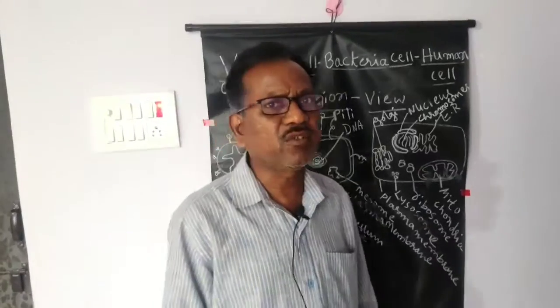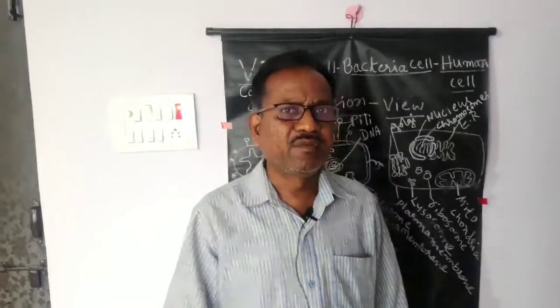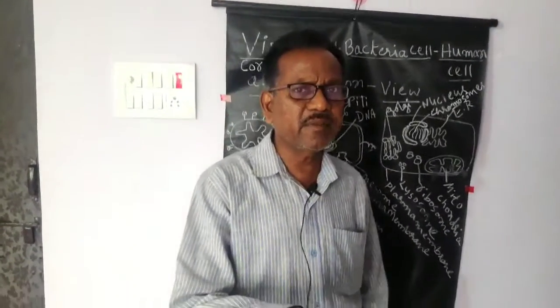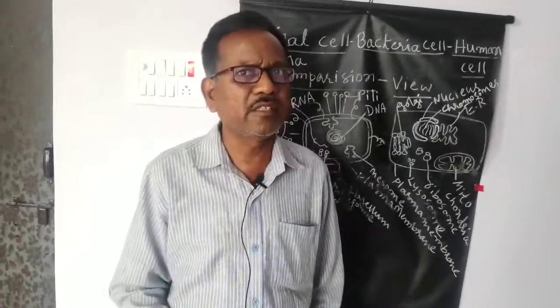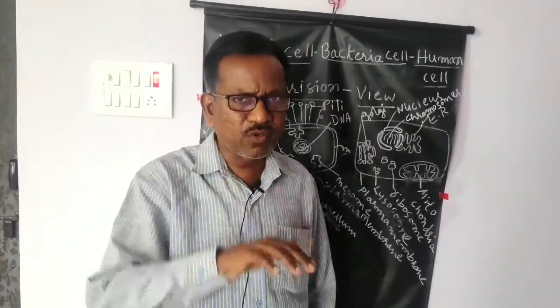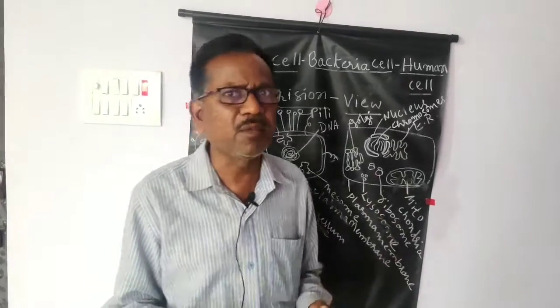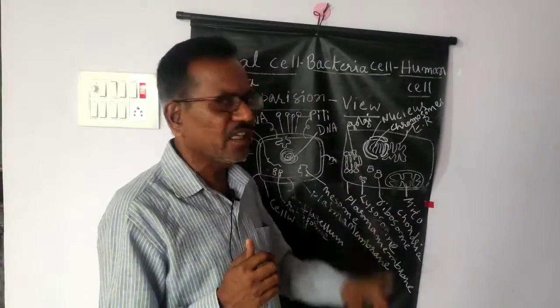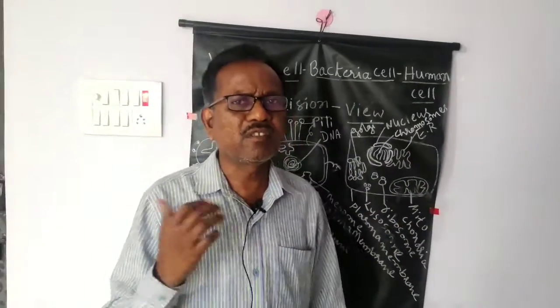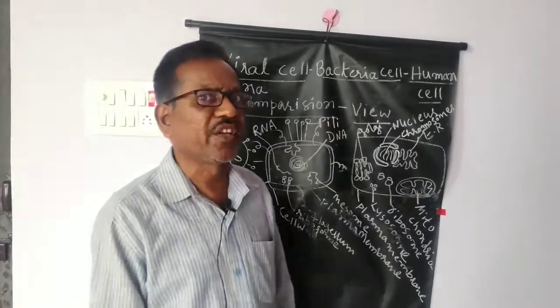That process is called autophagy. If a foreign particle is digested by the lysosome, that process is called heterophagy. If its own cell organelles are digested, because food materials are not available, that process is called autophagy.